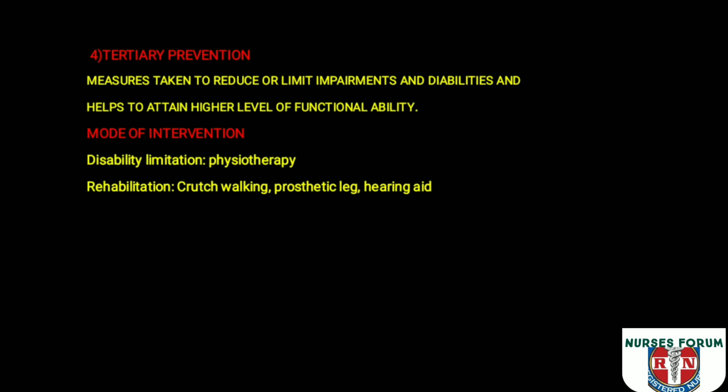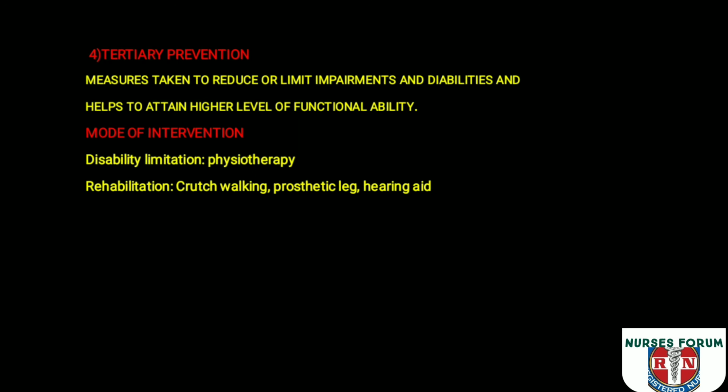We are giving physiotherapy to that patient to limit the disability and impairment. And in the case of rehabilitation, we are providing crutch walking to the amputated client, or providing a prosthetic leg. Other examples are hearing aids and giving speech therapy to individuals. These all are the examples of tertiary prevention.